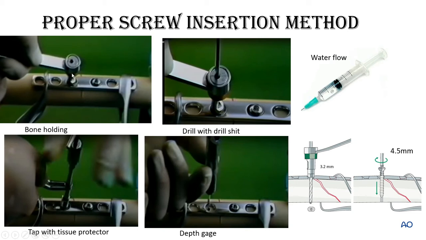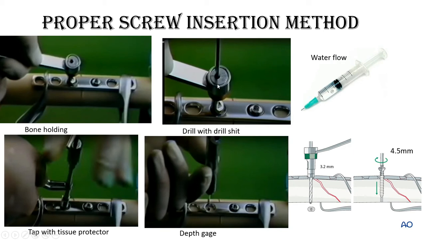Then you have to use the drill guide. This drill guide has an eccentric drill guide or a neutral drill guide. This is eccentric, and when you are using the eccentric mode, this arrow will be towards the fracture side. That means the screw thread will be away from the fracture side, so it is eccentric.